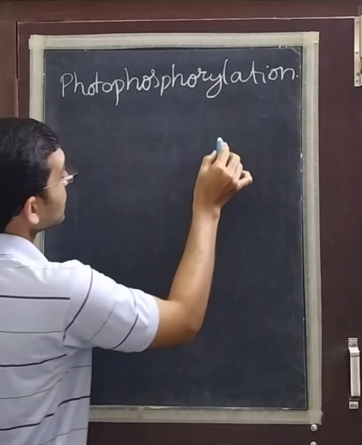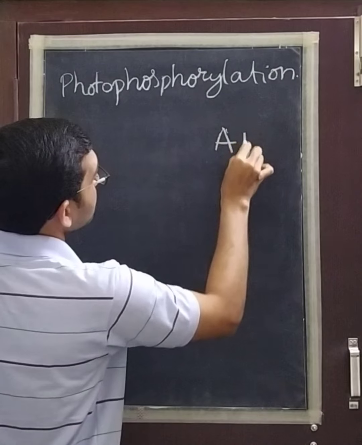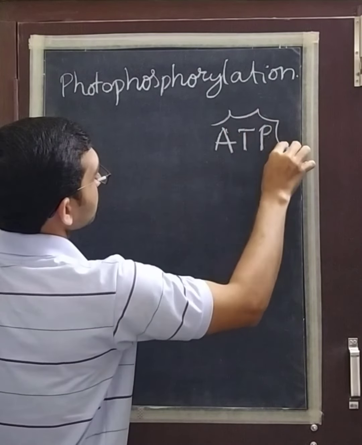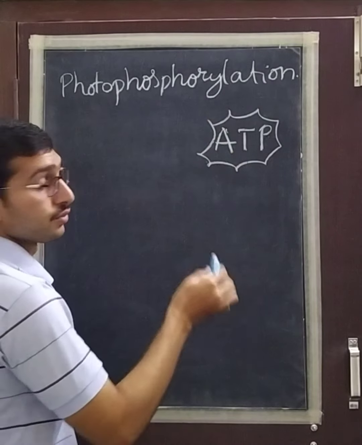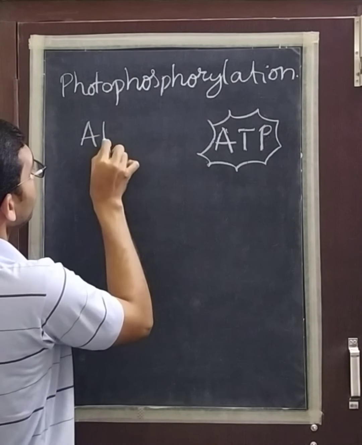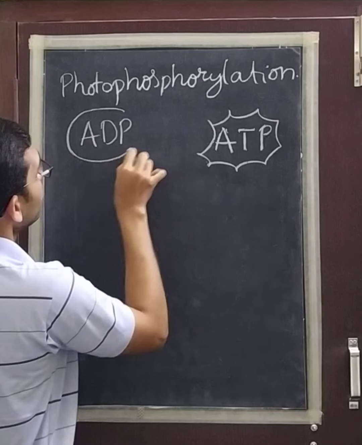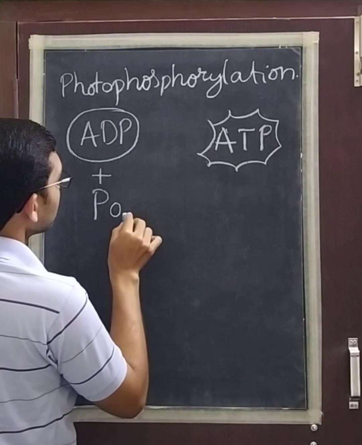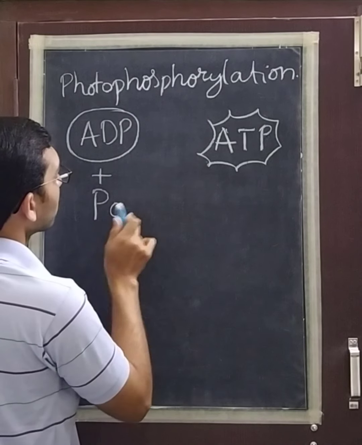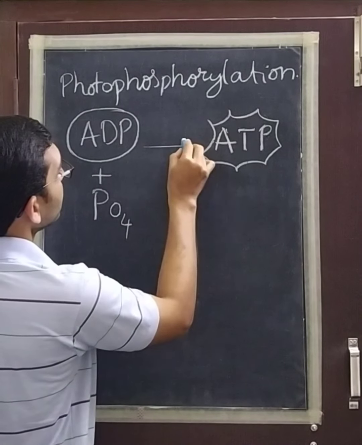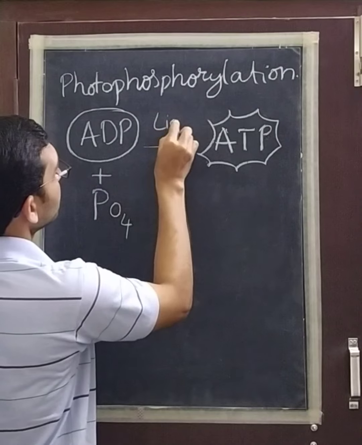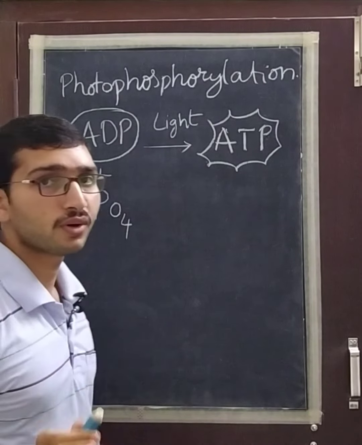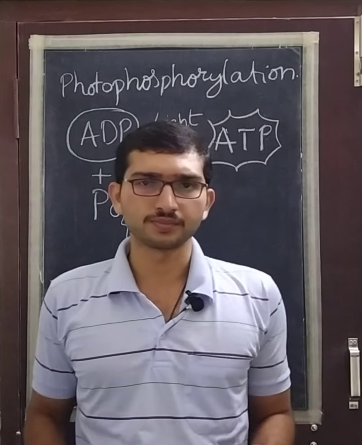It means synthesis of ATP from ADP and inorganic phosphate, that is PO4, in the presence of light, is known as photophosphorylation. Very important.